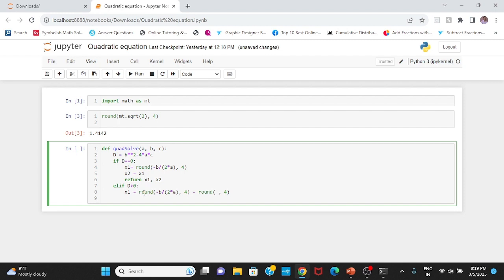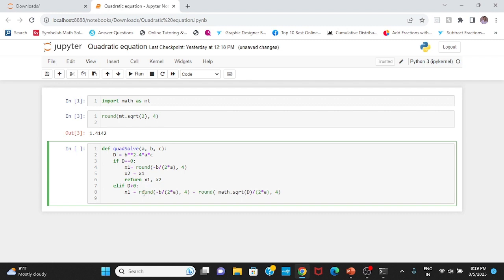So within this I will write math dot sqrt, square root of d, divided by 2 times a.